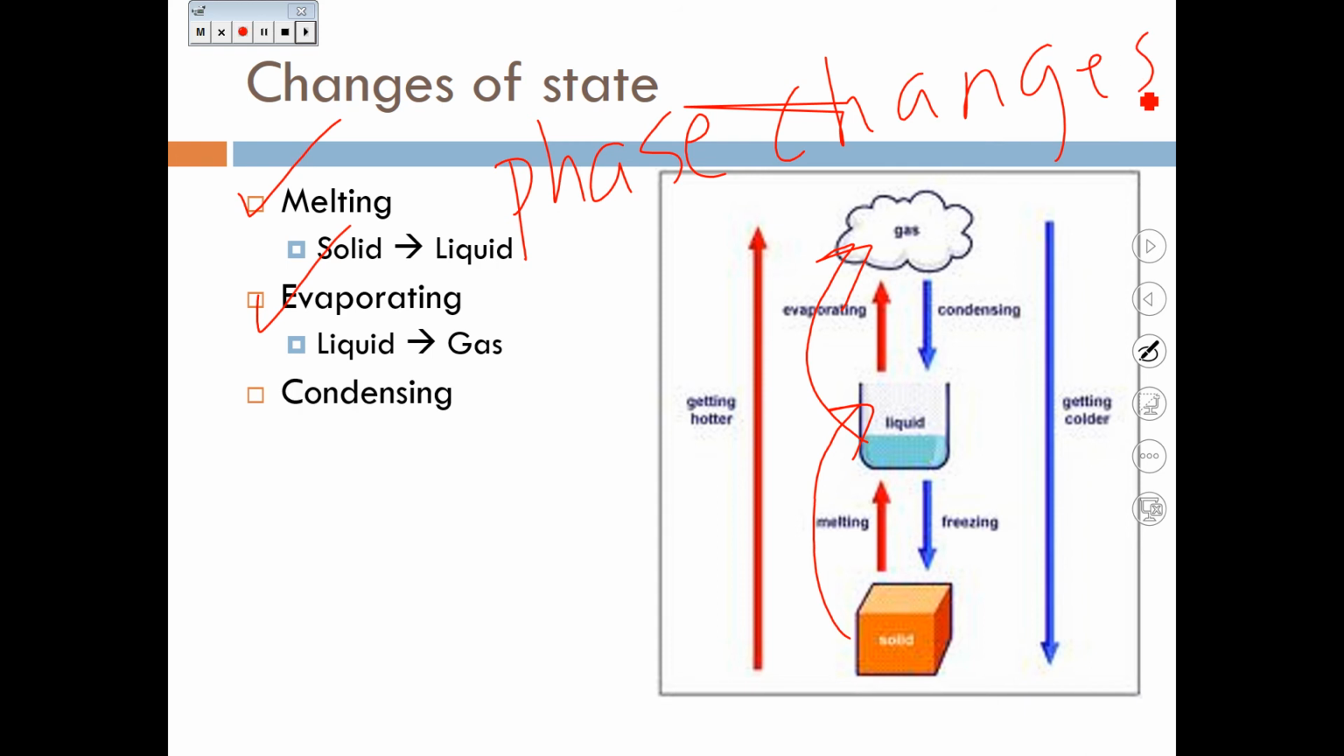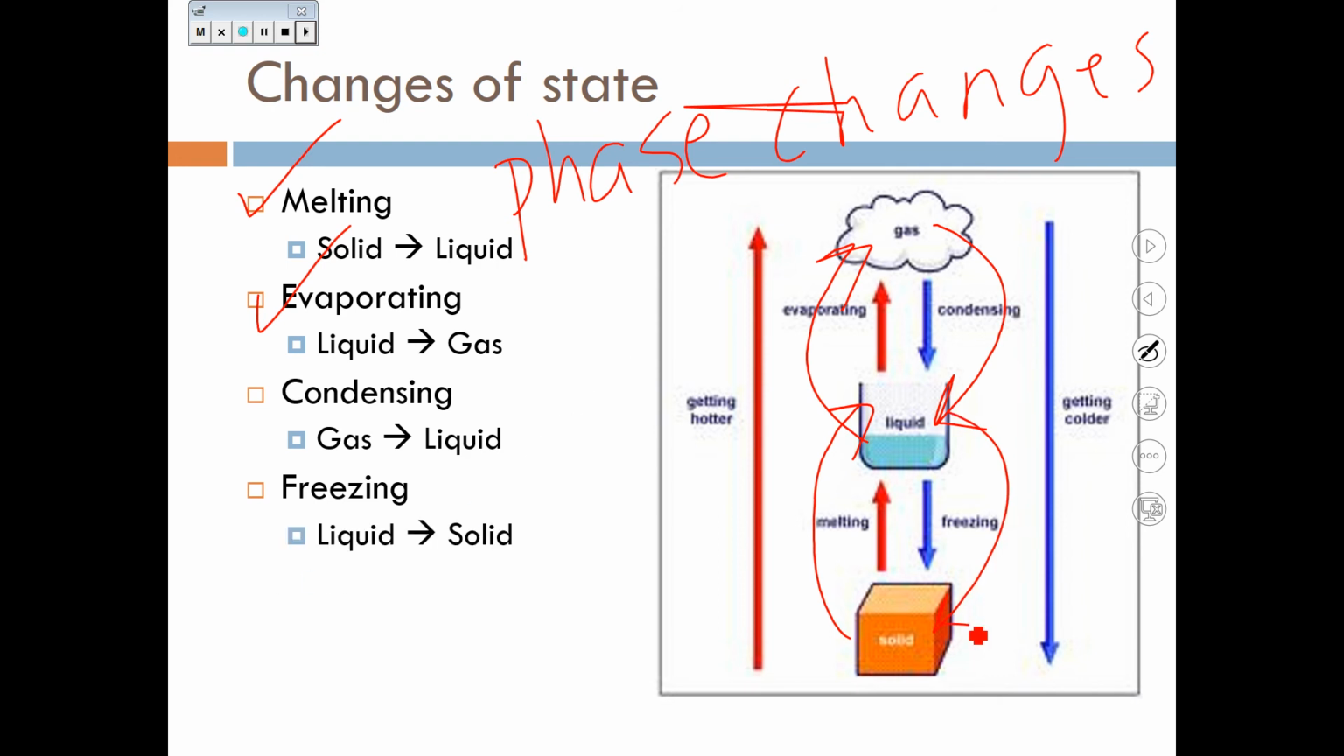Okay. Condensing, so melting and evaporation require the input of energy. Condensing goes the opposite way. So if you take energy away from a gas, you cool it down, the particles lose their energy and they turn into the liquid phase. If you take more energy away from that liquid, the particles lose that energy and turn into solids. So melting and evaporating requires the input of energy. Condensing and freezing requires the taking away of energy.